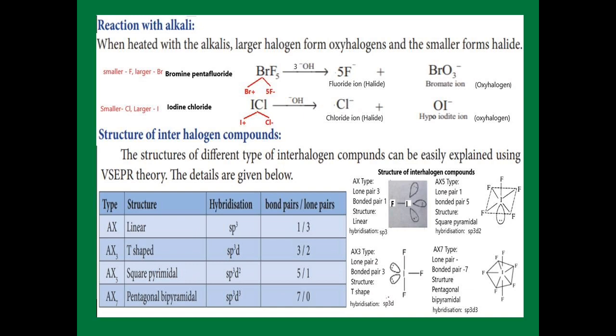The next type is AX5 type. See the structure of iodine pentafluoride. Iodine contains 1 lone pair, and around that it contains 5 bonded pairs with fluorine, and it has a square pyramidal structure. The next one, AX7 type. In that one, see the structure of iodine heptafluoride. Around the iodine 7 bonded pairs are present, there is no lone pair, and the structure of this compound is pentagonal bipyramidal, and the hybridization is sp3d3.